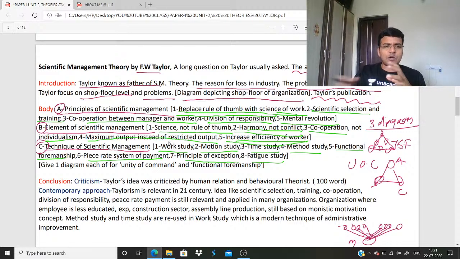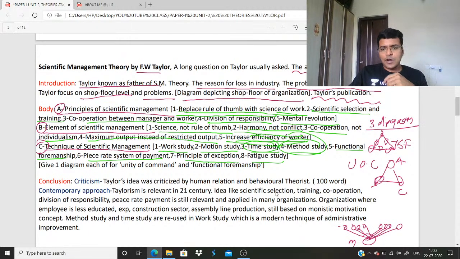Work study means study the work, study the best method of work. Work study, the best method. Motion study means how a work is conducted, in what procedure. And in motion study, Taylor wants to find out the best time or best motion or best procedure for a work. Time study means the minimum time required for a work, that is time study. Method study, again, best method.